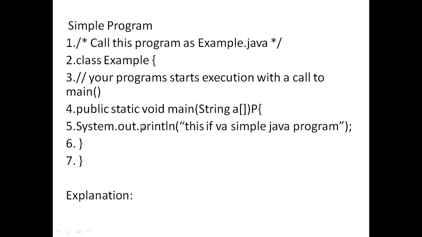So this is a simple example. Here this is just a text file. You can enter this text using any Notepad. Here 7 lines of code are there. This first line is called a multiline comment. That means it starts with slash and star, and ends with star and slash. This is a multiline comment. That means more than one line you can make as a comment.